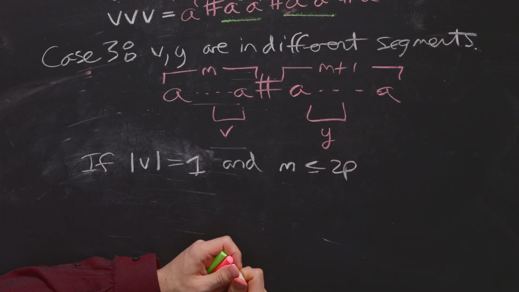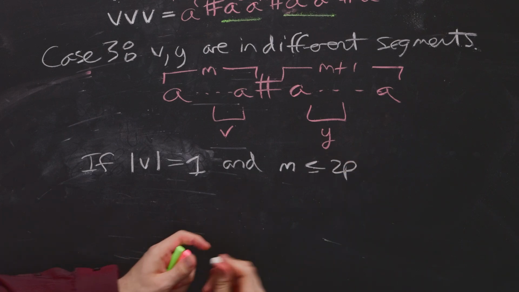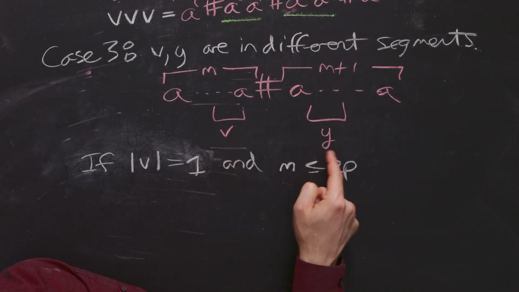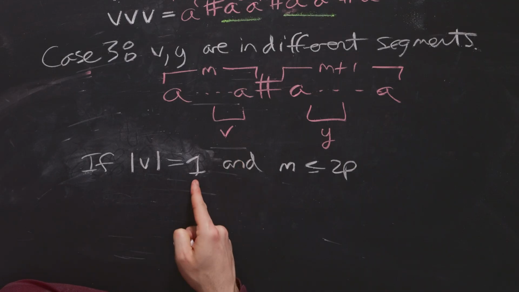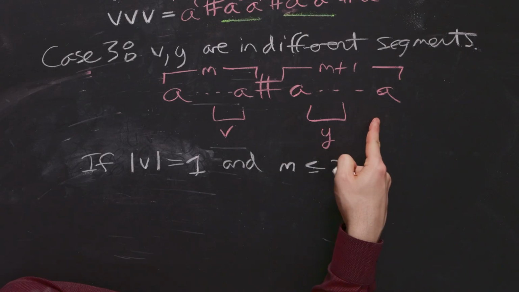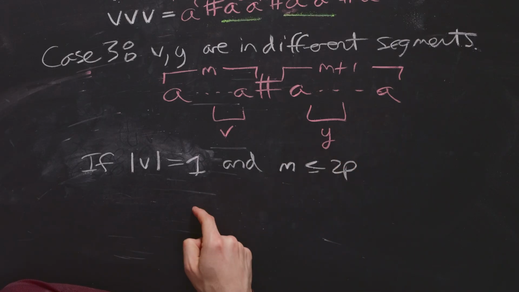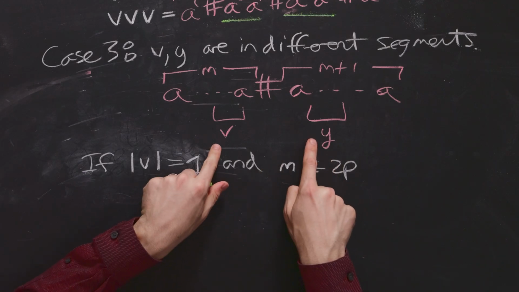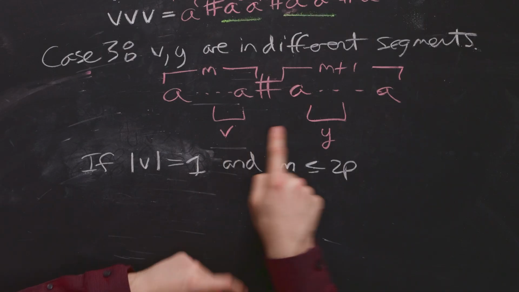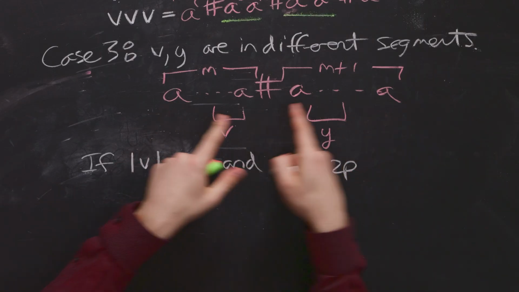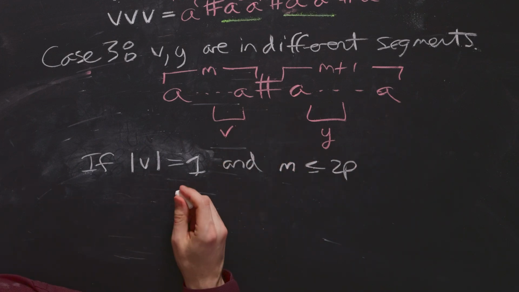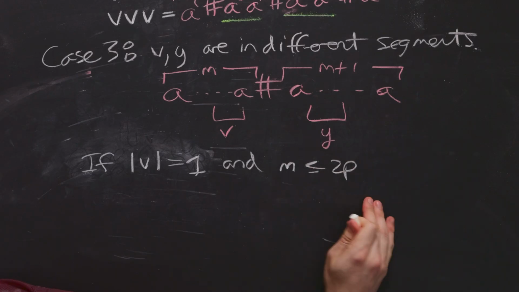Then what we're going to do is we're going to pump up to i equals 3. And the reason we do that is that it could be that Y is empty and that V is not empty. So if we pumped up once, then this segment would increase by 1 to this guy, and that would be equal. But suppose that Y's length is not 1, then that means that this guy is going to increase when we pump up. This one's also going to increase, but only by 1. And so Y is going to go up, and this guy is going to hit a hole that's here, and so therefore they might not be exactly the same. So you can actually guarantee that Y is going to hit something because of this, but anyway.